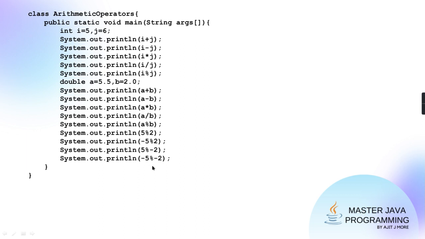And what about this? In Java, while finding remainder, it will consider 5 remainder 2 only. So 5 modulo 2, the remainder is 1. In all 4, it will be 1. Only the sign will be the sign of the first operand. So will it be 1, -1, 1, -1?